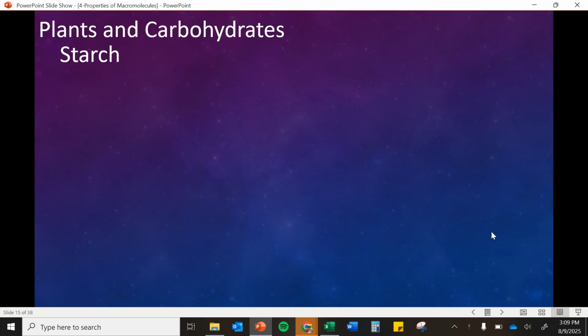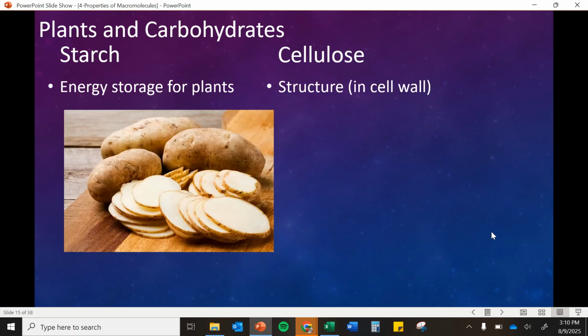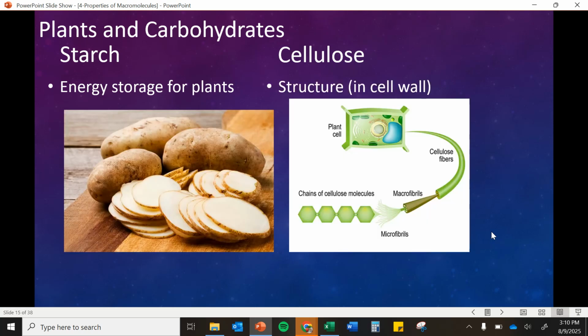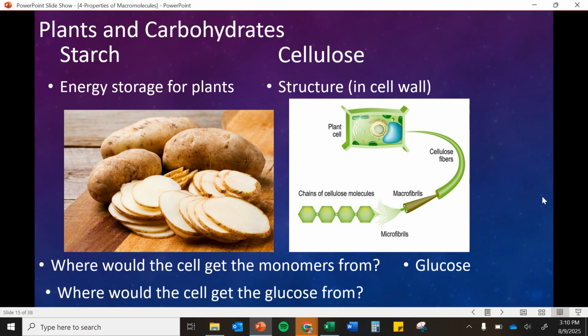So plants use both starch and cellulose. Starch they're going to use for energy storage. For plants, you can usually think of starchy plants that are storing energy. Okay, and then the cellulose is going to be the structure in the cell wall. So where would the cell get the monomers from? For both of these, the monomer is glucose because plants are going to be able to make glucose from photosynthesis.